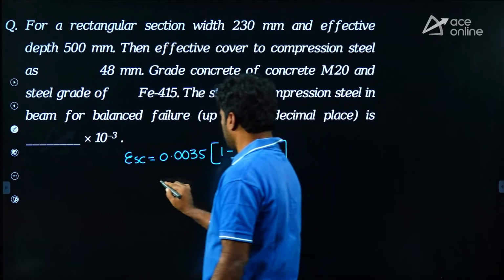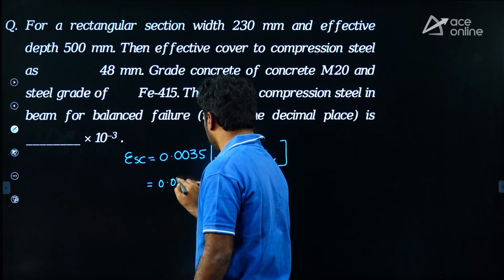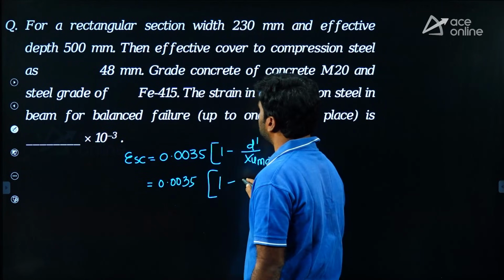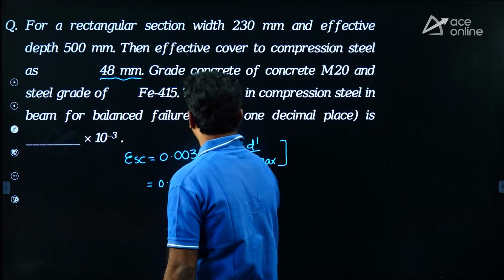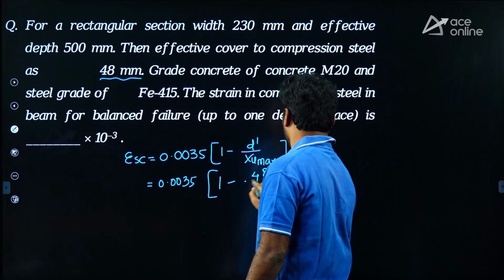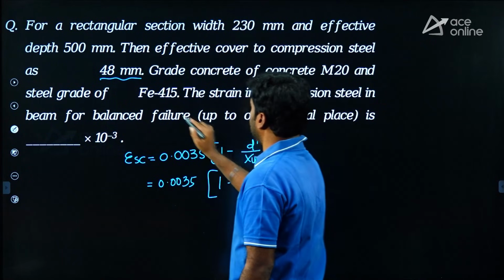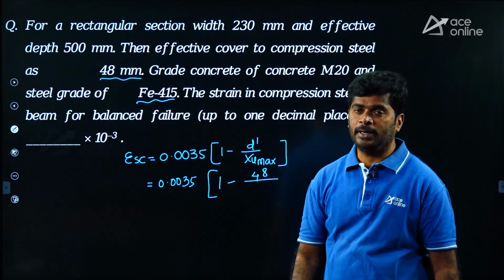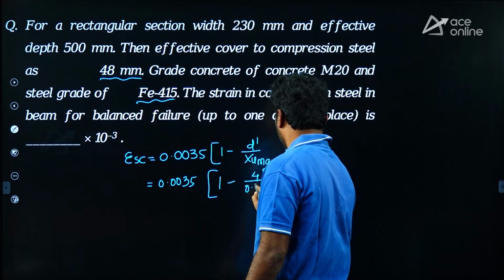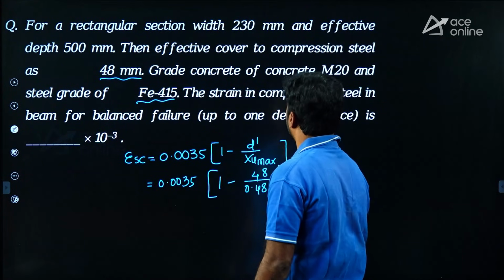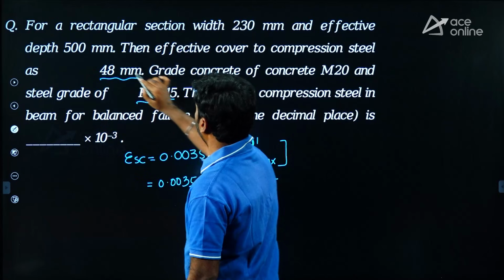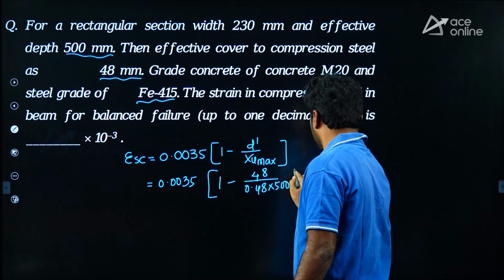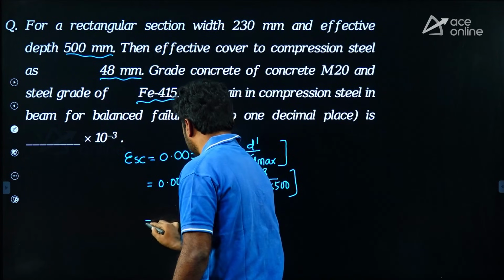Okay, let us substitute the values now. 0.0035 into 1 minus, what is the D dash given here? 48 mm. 48 upon XU max. For Fe415 grade steel, XU max is 0.48 D. Let us substitute here 0.48 D. What is the effective depth given here? Effective depth given 500 mm. Let us substitute effective depth. Then simplify, you will get the answer.